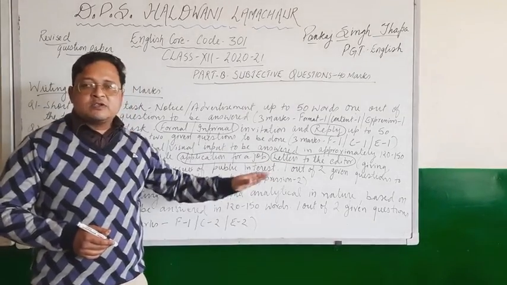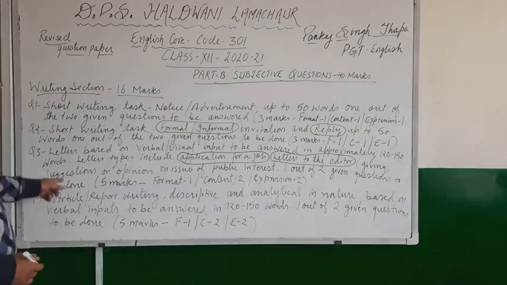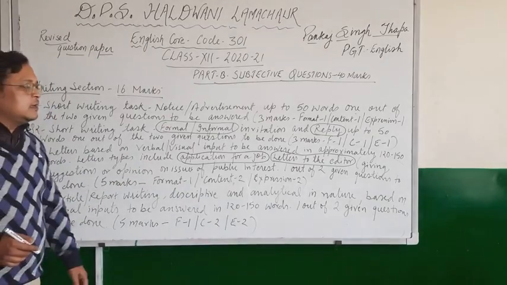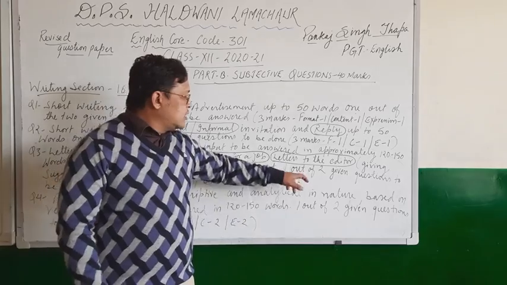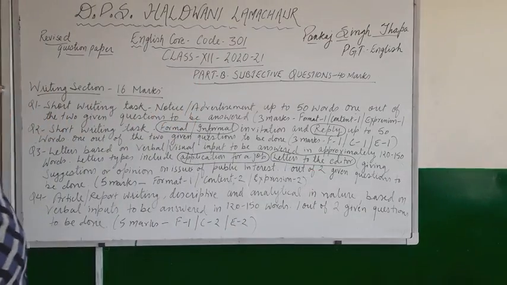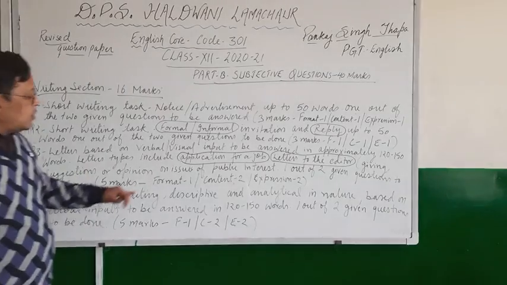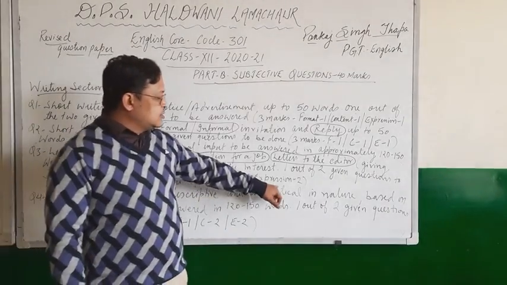In these two kinds of letters, you will have to write giving suggestion or opinion on an issue of public interest. It will be a choice based question. One out of two given questions is to be done, and it will be of 5 marks. Format will be 1 mark, content 2 marks, and expression 2 marks.